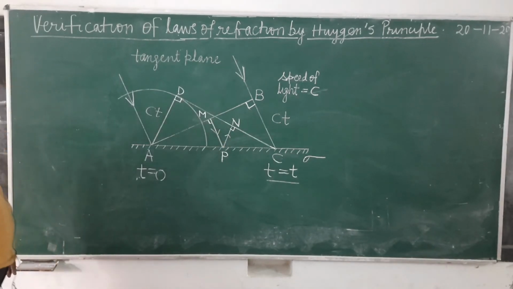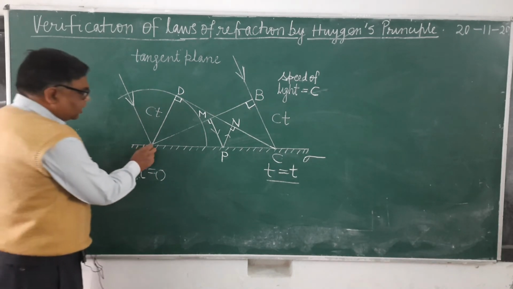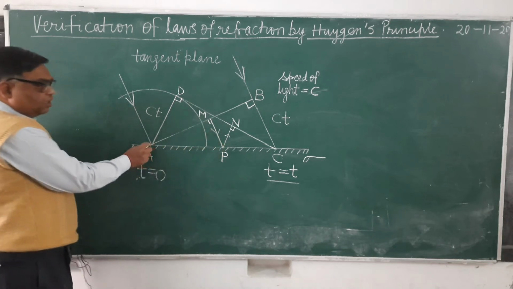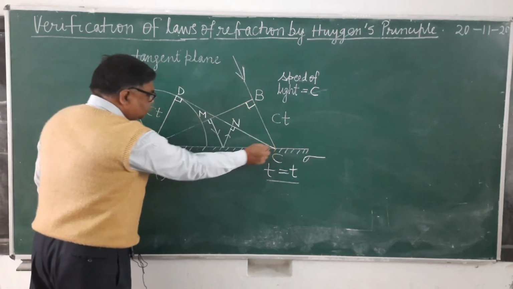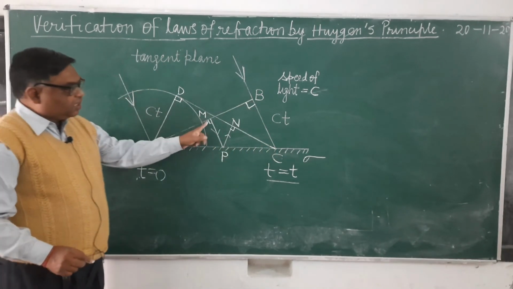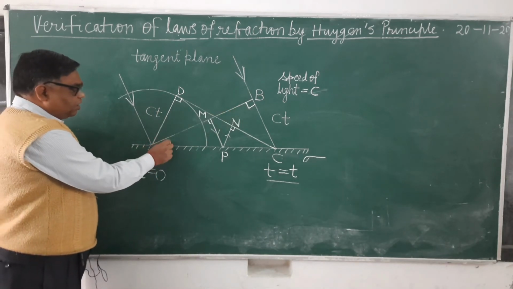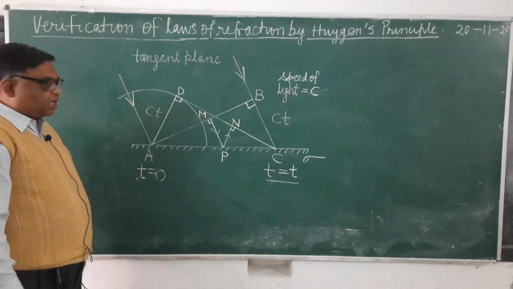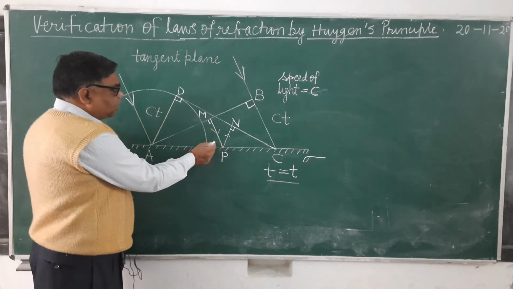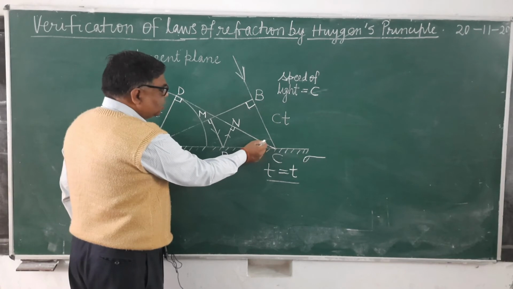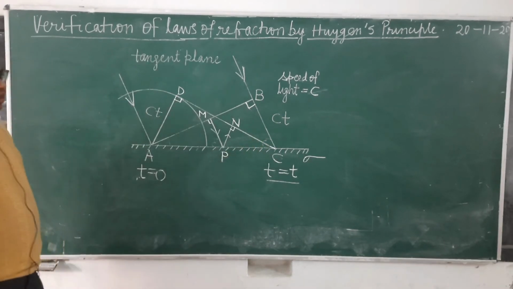So see here, we will determine the length of PM and PN. If you see triangle AMP and triangle ABC, this angle equals this angle, 90 degrees. This angle is common. It is clear? And this is common, therefore the third will automatically be equal.